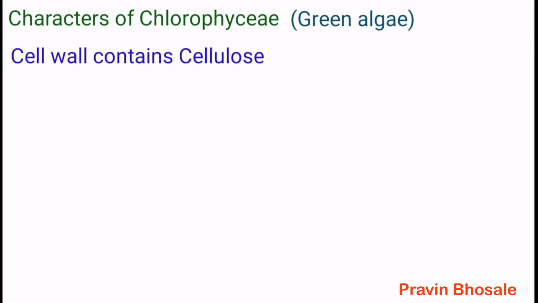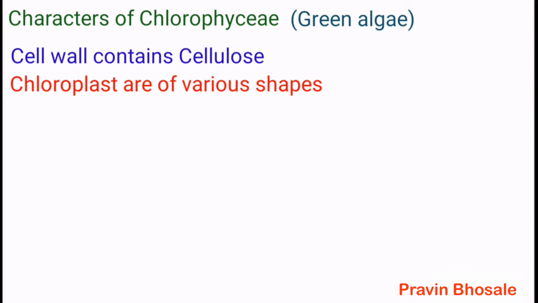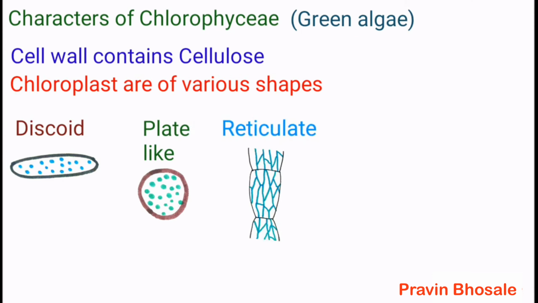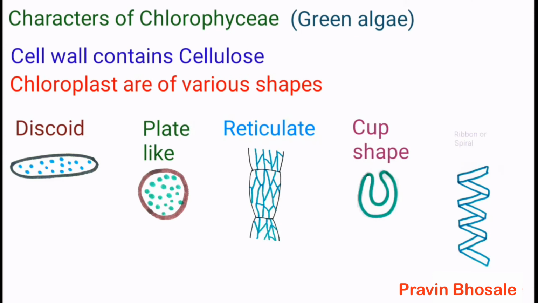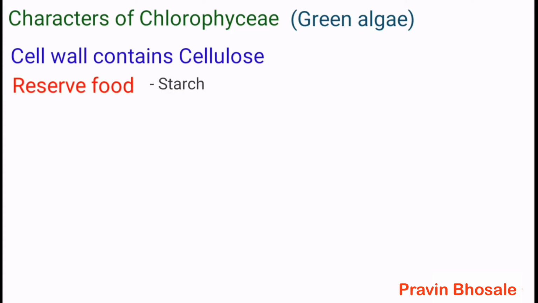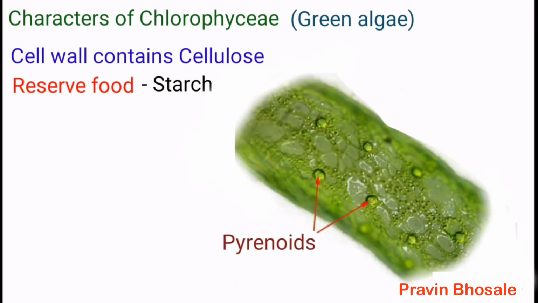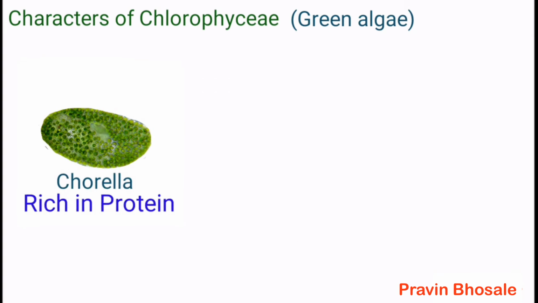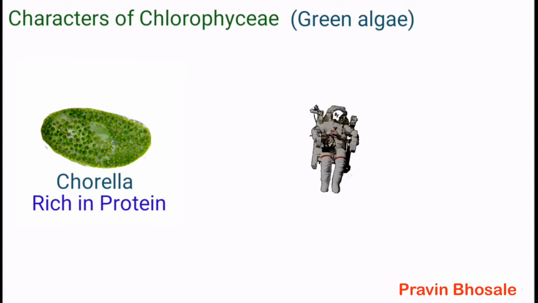The cell wall contains cellulose. Chloroplasts are of various shapes like discoid, plate-like, reticulate, cup-shaped, ribbon-shaped, or spiral, with chlorophyll A and B. Reserve food is in the form of starch. Pyrenoids are located in the chloroplast. Green algae like Chlorella are rich in proteins, hence used as food even by space travelers.